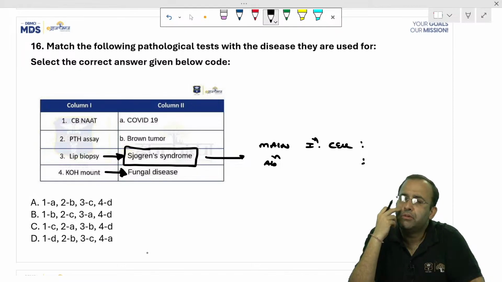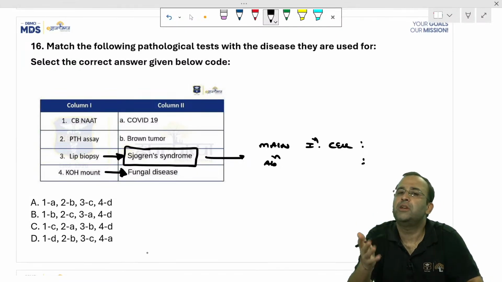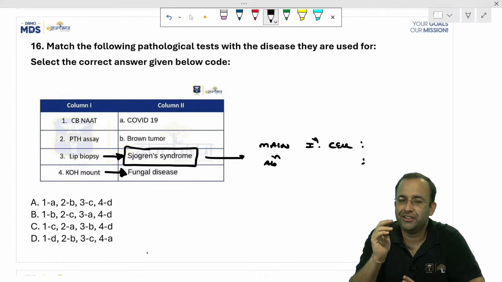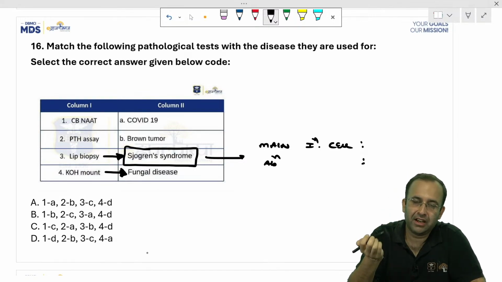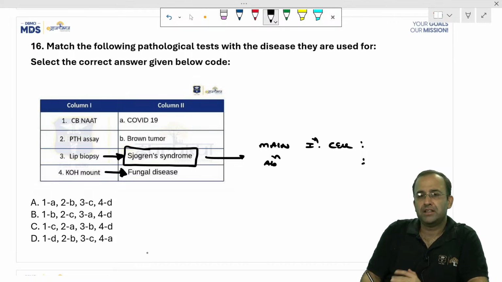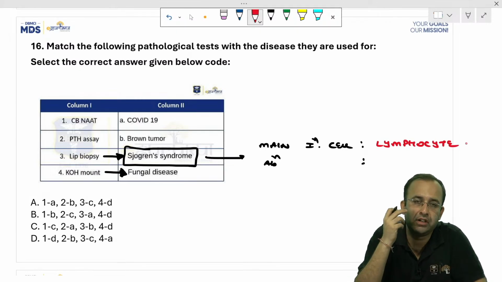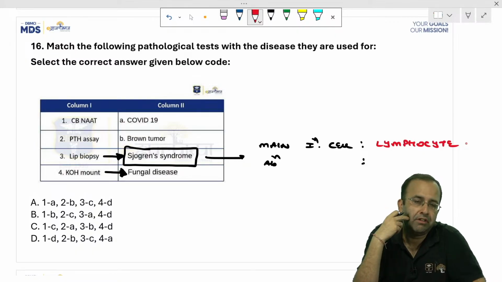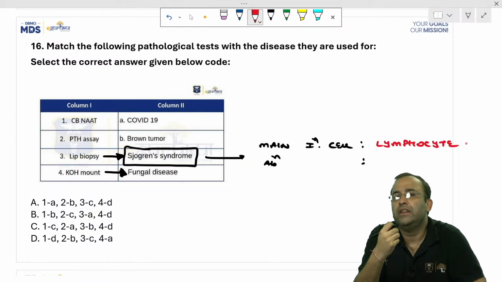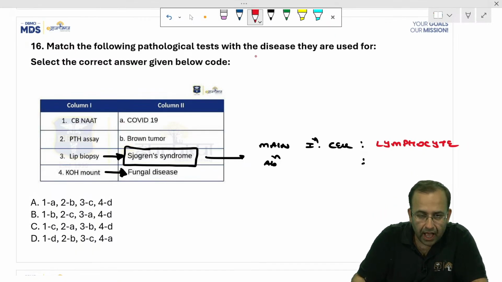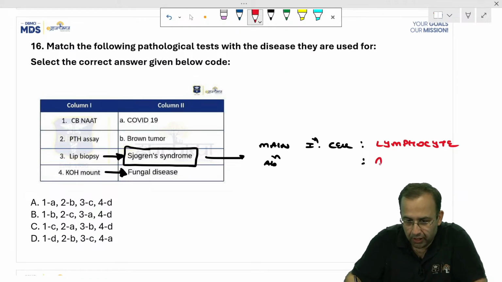Sjogren's is dry eyes, dry mouth. Which are the organs affected? What keeps our eyes and mouth wet? The lacrimal and the salivary glands. The main inflammatory cell in Sjogren's is the lymphocyte. It is associated with lymphocytic infiltrate in the lacrimal and the salivary glands. And the antibody seen is anti-Rho/LA antibody.